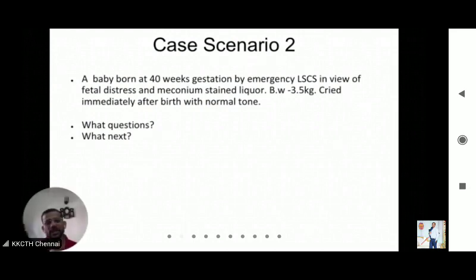You will start positive pressure ventilation. You don't have to do endotracheal suctioning. So the vigorous or non-vigorous baby doesn't make any difference as far as the resuscitation is concerned.